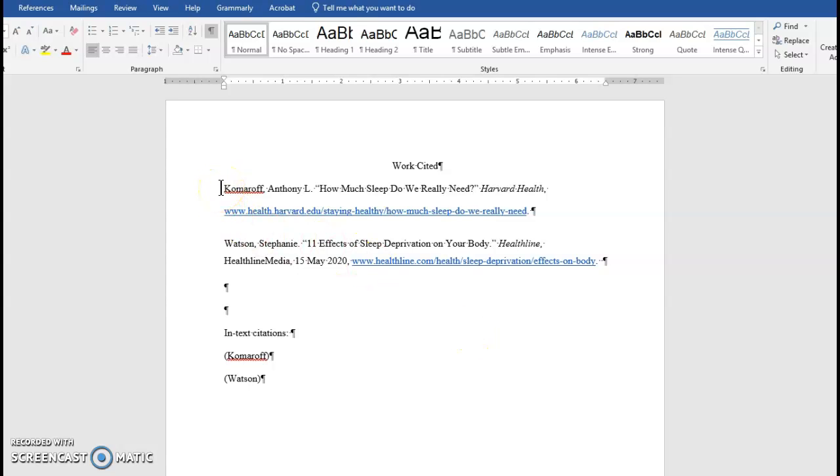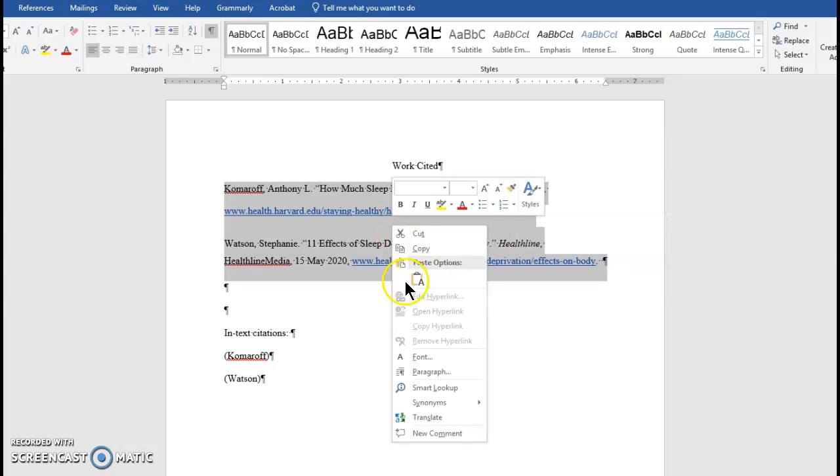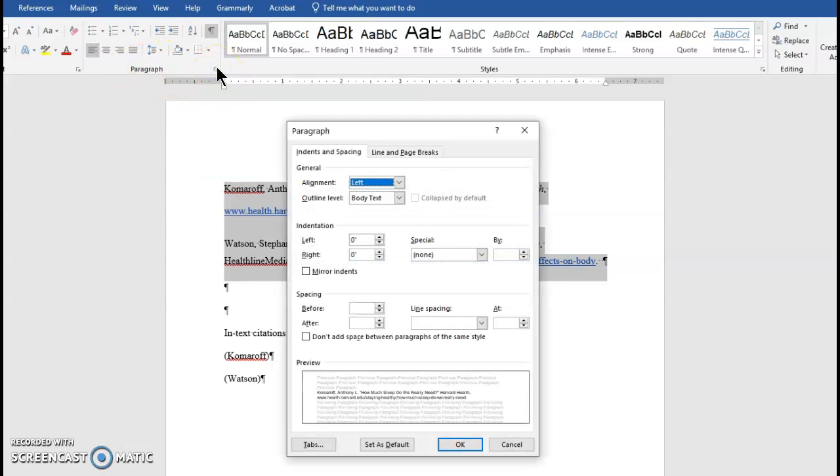But what you need to do is highlight your citations, and then you can either right click in the highlighted portion and click on paragraph, or you can come up here next to paragraph and click on this little arrow. It makes the paragraph dialog box pop up. Both of those actions make this happen.